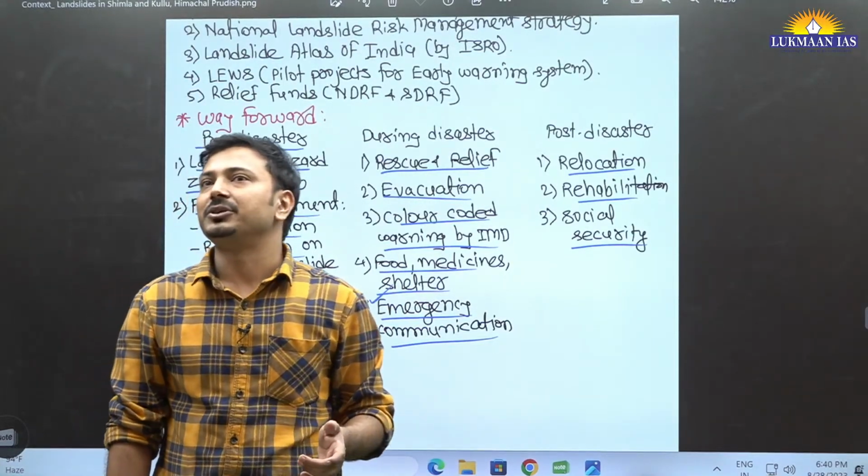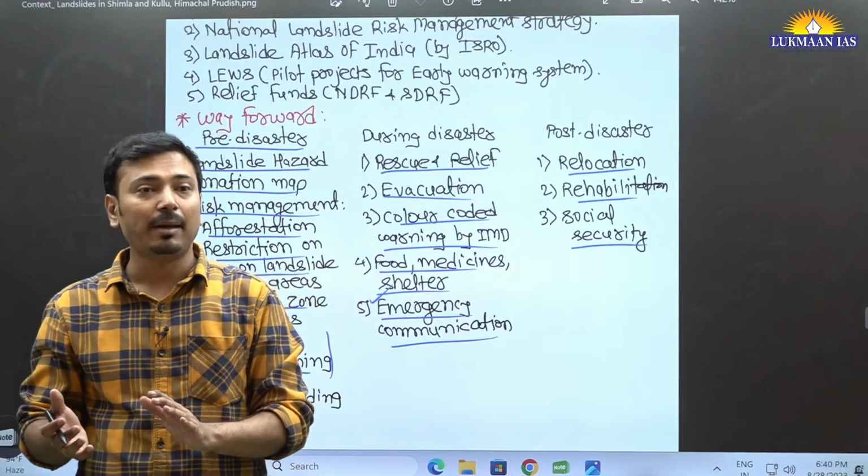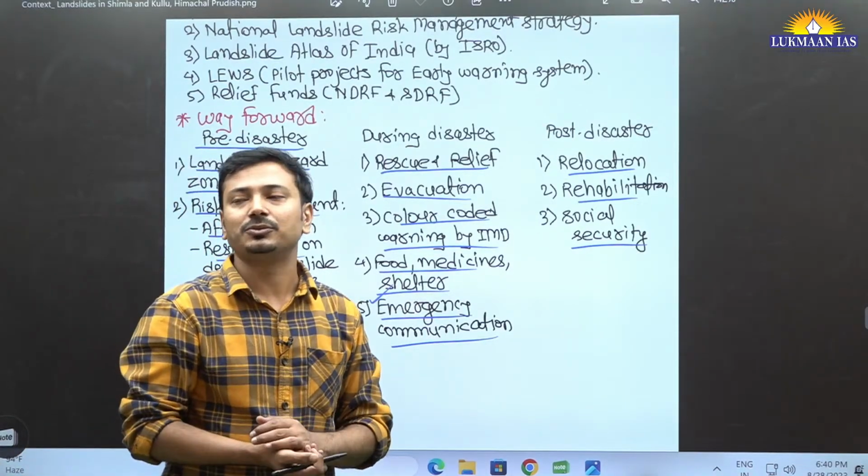Relocation is not going to be sufficient, so there should be rehabilitation. What is the difference between these two?